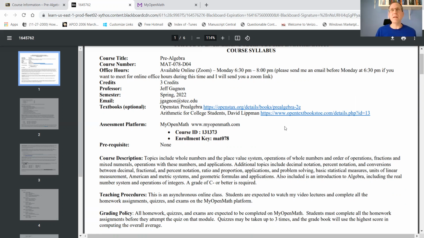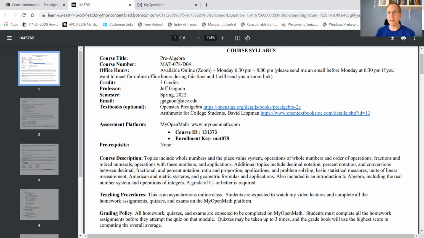Okay, the next thing, and this is really important. All of the homework, all of the quizzes, all of the exams, including the final exam, are going to be given online using this free MyOpenMath assessment platform. So you need to first sign up for MyOpenMath. And the 2 pieces of information that you're going to need are right here. You need the course ID.